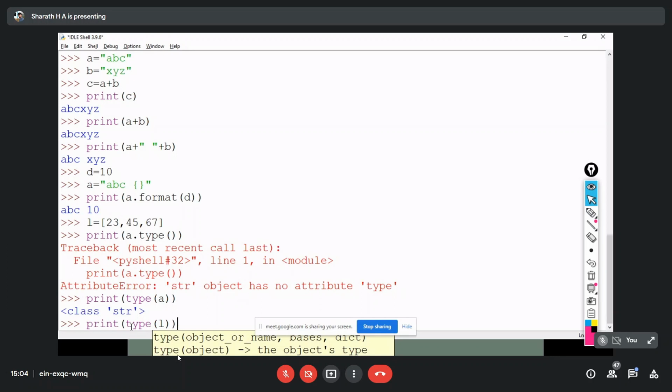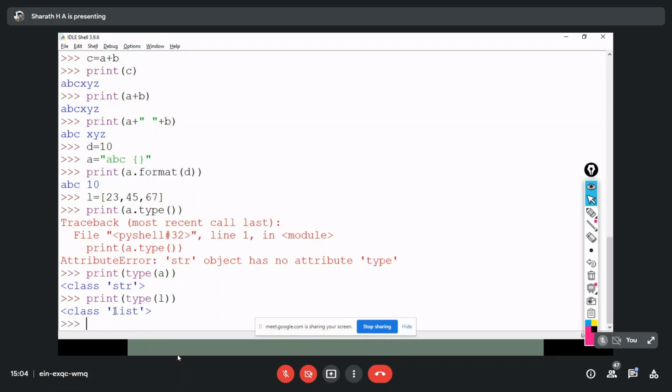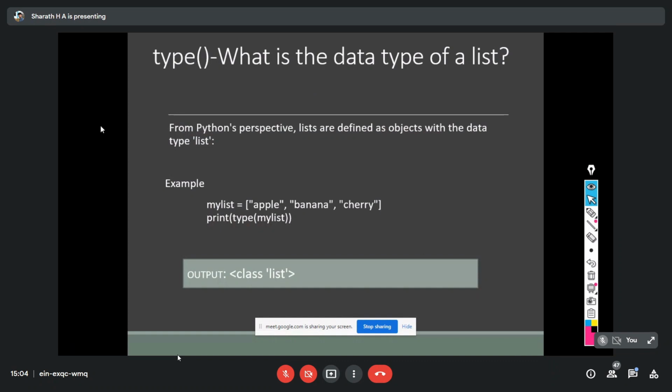Print type of L. Now you can see that it belongs to the class called list, so L is of type list. For the type function, I need to pass an argument in order to know which type of data it is.